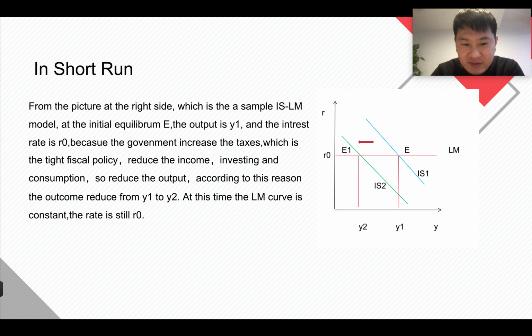Because the government increased the taxes, which is a tight fiscal policy, it reduces the income, the investment, and the consumption, so it reduces the output. According to the graph, the output is reduced from Y1 to Y2.